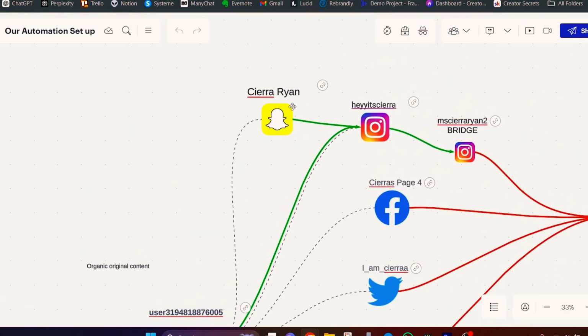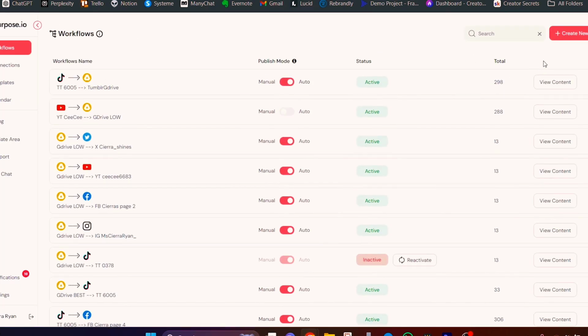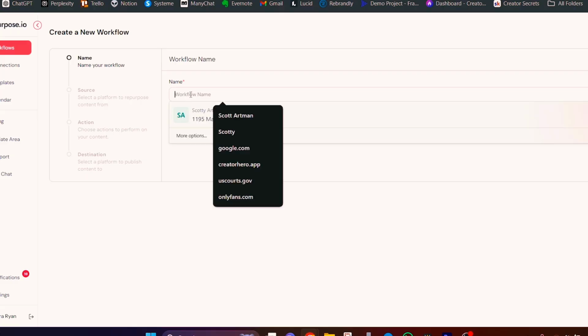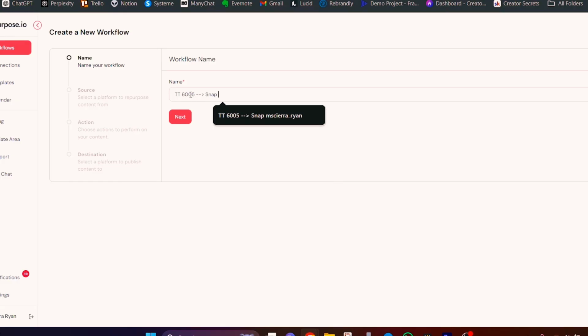So let's say I want to go ahead and set up this connection from this 6005 account, and I want to send that content over to this Sierra Ryan Snapchat account. If that was the case, I would come up right here, I would click Create New Workflow, and from here, I'm just going to follow the steps. Now, again, I want to make sure that I name this exactly what it is on my mind map as well. So I'm going to call this TikTok 6005, and that's going to point to Snapchat Miss Sierra Ryan.